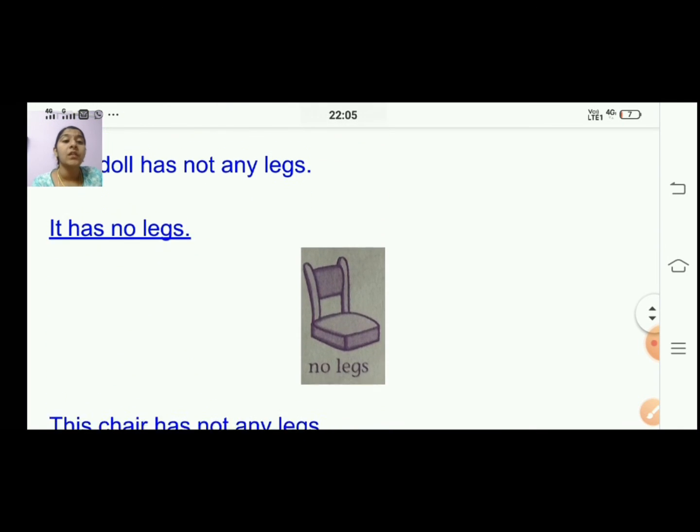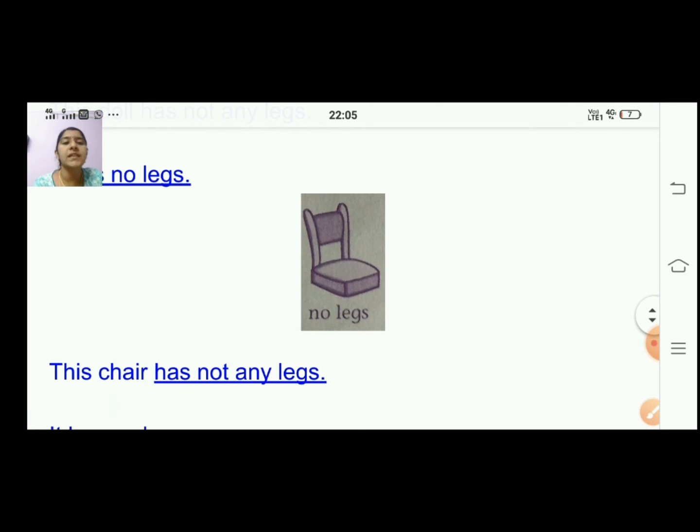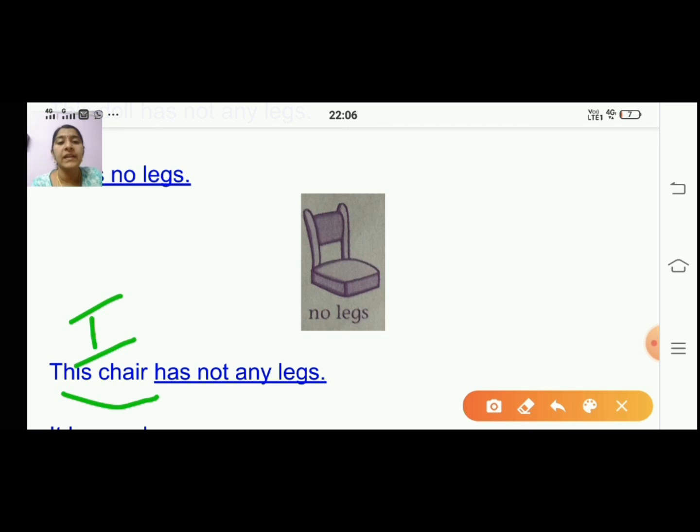Right. So what is there? It is a chair. It doesn't have legs. So no legs here. So they have written. So what will be the sentence? This chair has not any legs. So what will be your answer? Because it is a thing, instead of this chair you will write it. It has. You will remove this not any and write no. So your answer will be it has no legs.